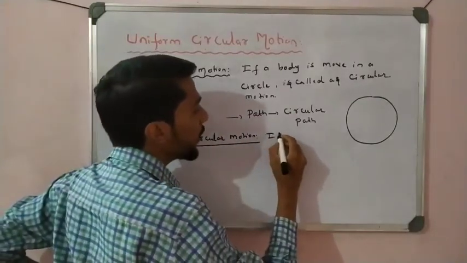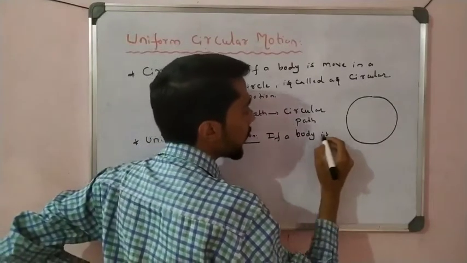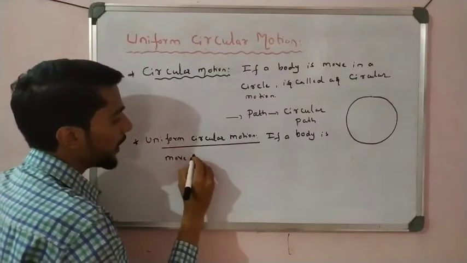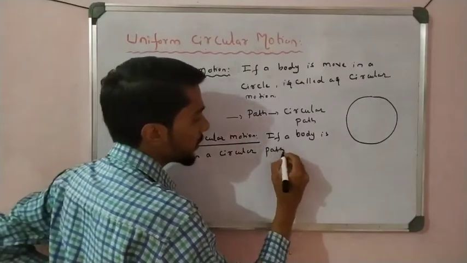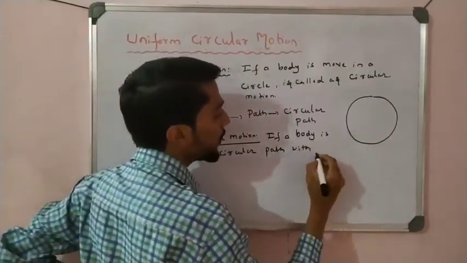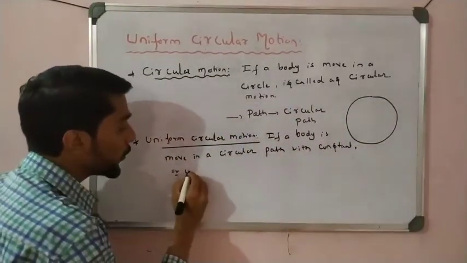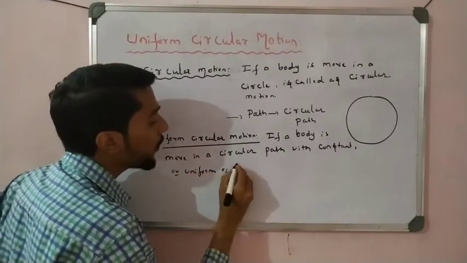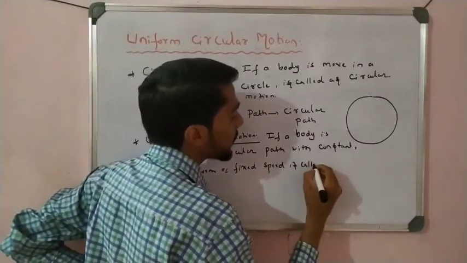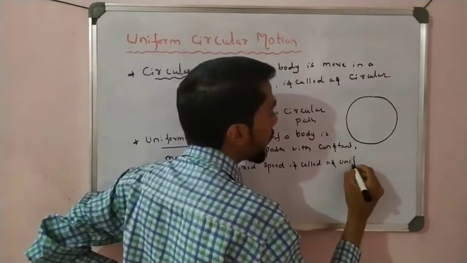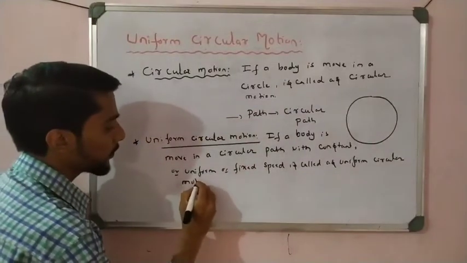If an object or body moves in a circular path, moves in a circle or circular path, with constant, or I also use uniform, or also use fixed speed, it is called uniform circular motion, right students?